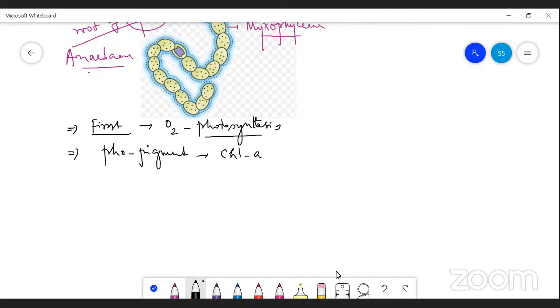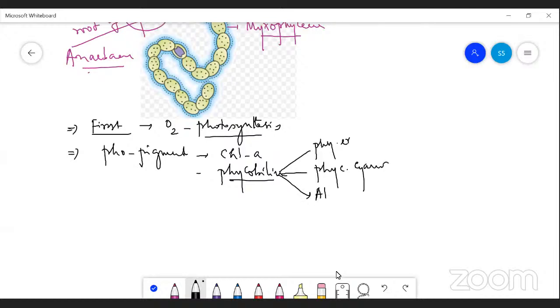The photosynthetic pigments are chlorophyll a, a universal pigment present in all, and next, phycobilins. The phycobilins may be phycoerythrin, phycocyanin, and allophycocyanin.